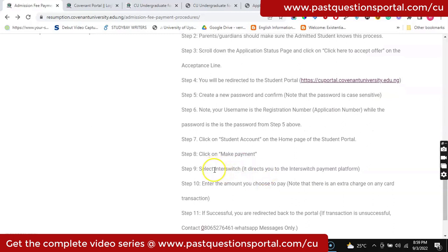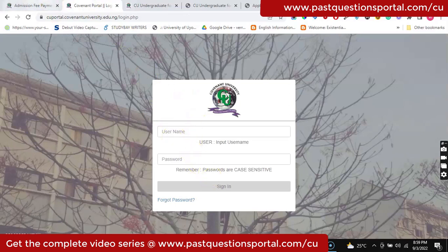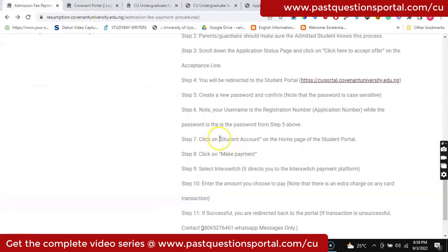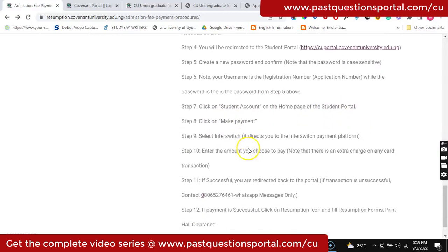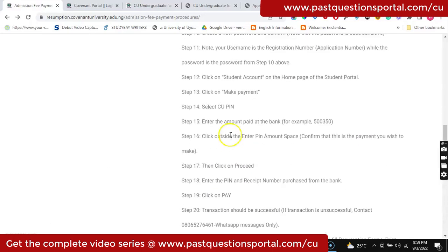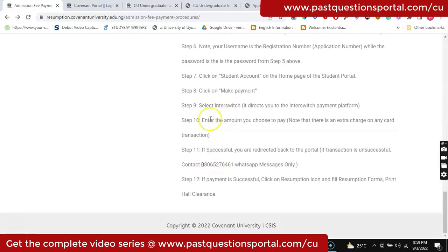What happens is when you get on the new portal, which is this portal, that is after you change your password and then you log in, you just click on student accounts as usual on the home page of the students portal. Then you click on make payment. When you click on make payment, you now select InterSwitch and not CUP. When you select InterSwitch, you now enter the amount you choose to pay.